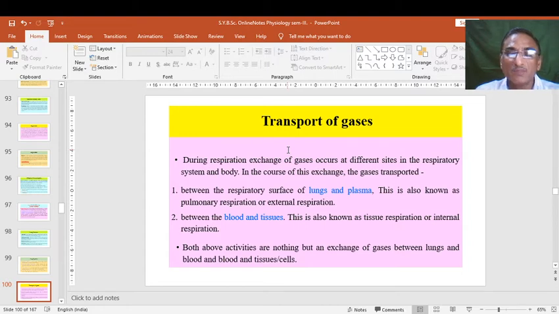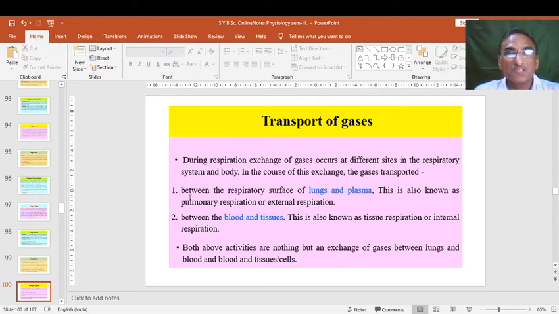So alveoli are the basic unit where the exact exchange of gases takes place. During respiration, exchange of gases occurs at different sites in the respiratory system and body. In the course of this exchange, the gases are transported, particularly oxygen and carbon dioxide. These two are the main elements that are exchanged in the body.